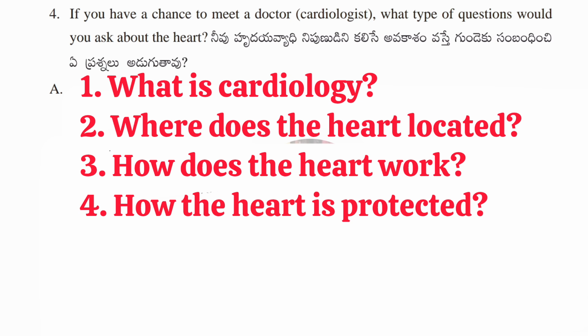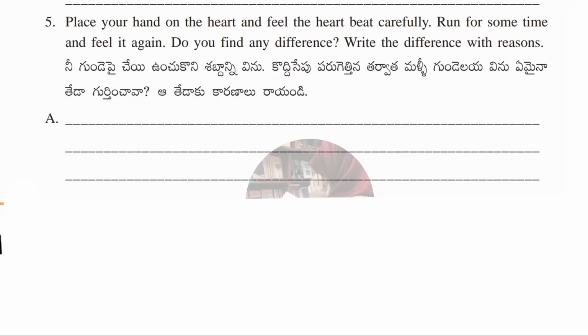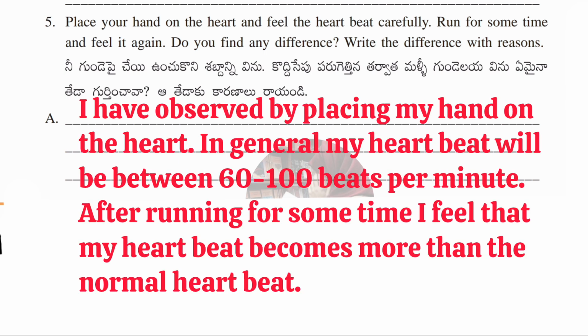Okay, guys, now we'll move to the fifth question, which is: place your hand on the heart and feel the heartbeat carefully. Run for some time and feel it again. Do you find any differences? Write the difference with reasons. Answer: I have observed by placing my hand on the heart that, in general, my heartbeat is between 60 to 100 beats per minute.